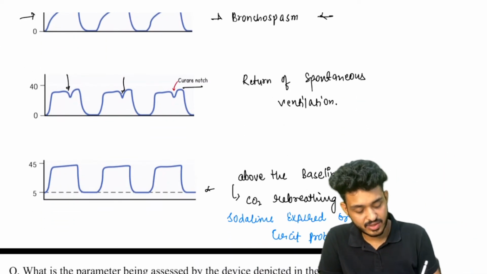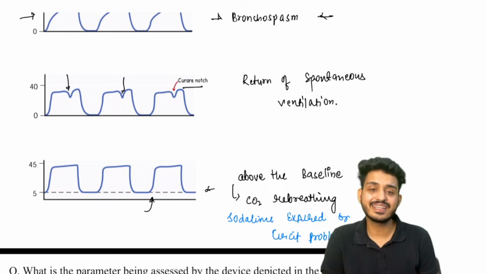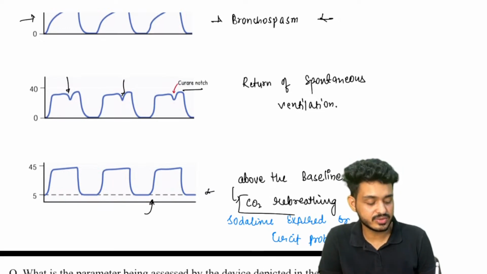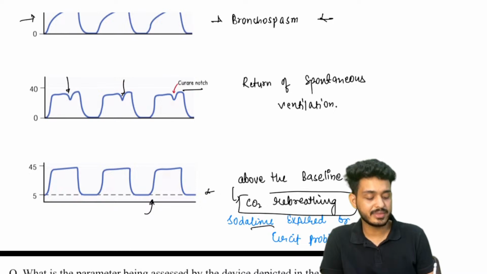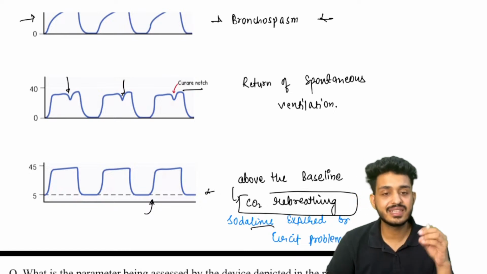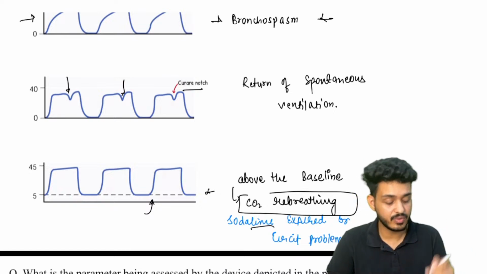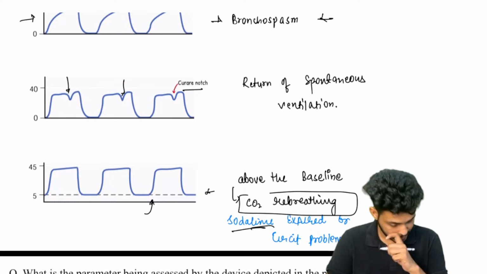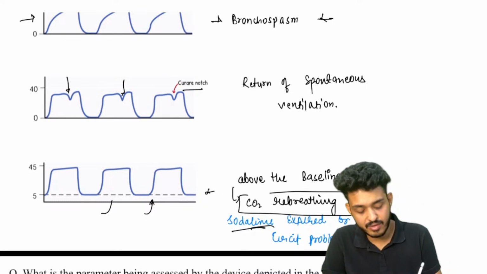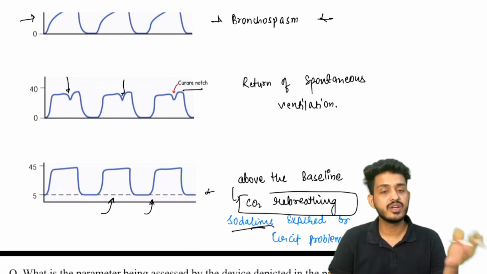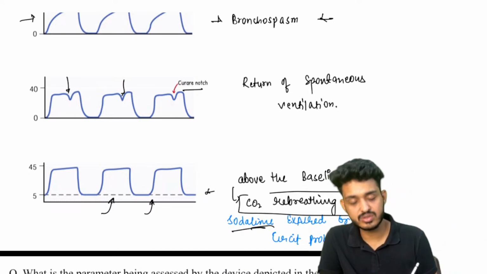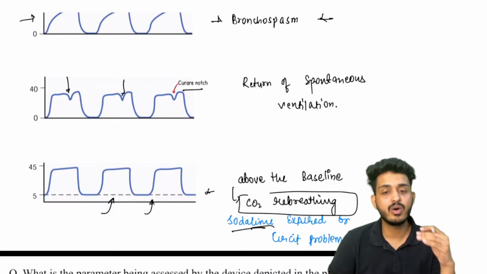Next thing, this one is your above the baseline graph. You will be finding it in cases of CO2 rebreathing, when your soda lime has expired. That means it can be a problem in the circuit itself, or the soda lime has expired. Continuously CO2 will be rebreathed, and because of that there will be an above the baseline graph.